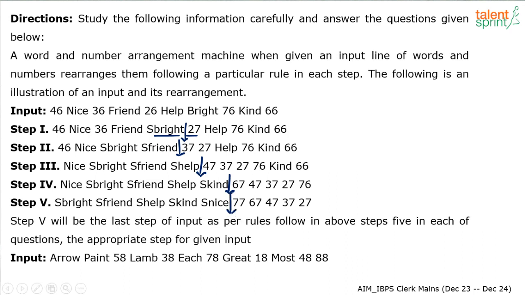All right, so what are we moving? The first word as per alphabetical order and the smallest number among the given numbers, and then keep following the same process. So we need to just do the same thing for the given input now and obtain the required output.